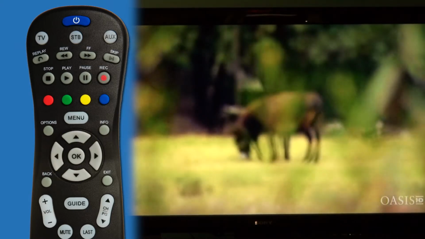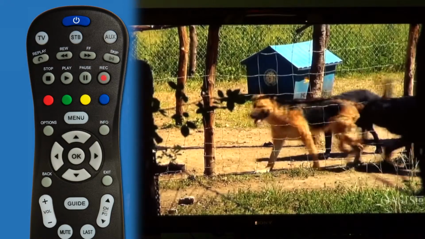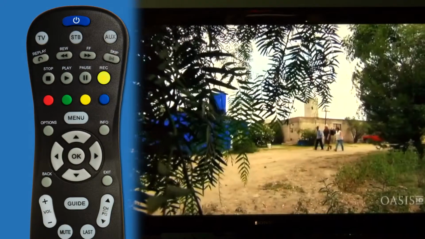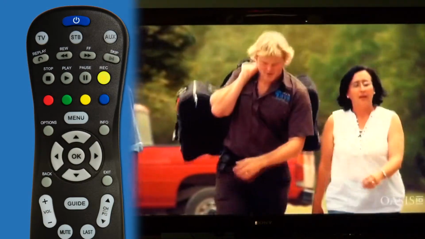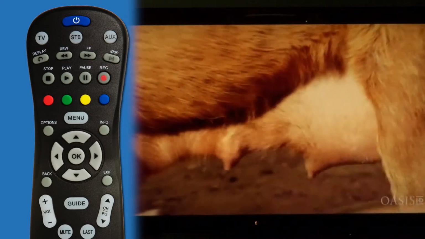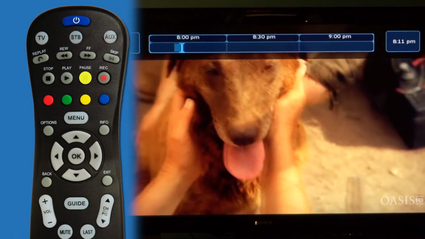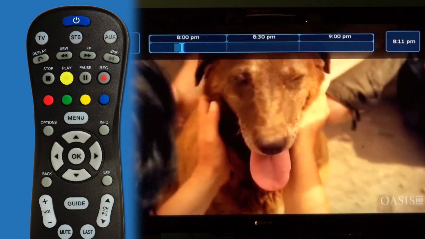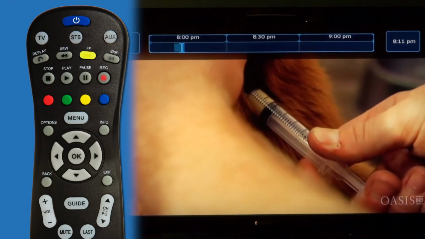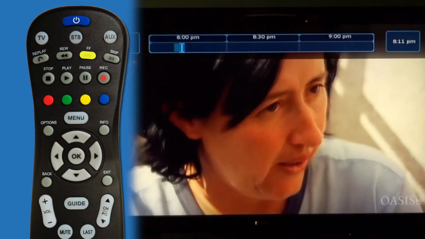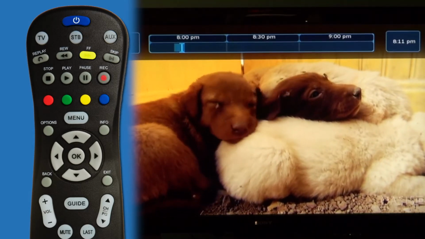If you're watching live TV and want to quickly record something, select the record button. To pause live TV, select the pause button. The hard drive automatically starts recording while on pause. There is a 2-hour buffer to hold your record on pause. To resume the program, press play. You can also use the fast forward option to skip through and catch up to live TV.